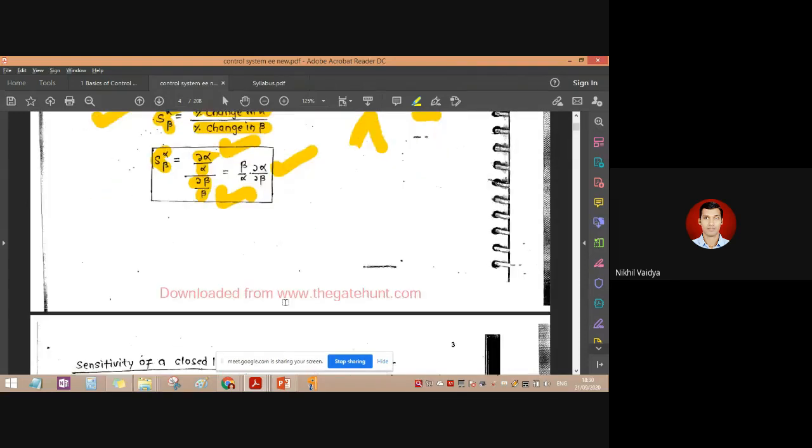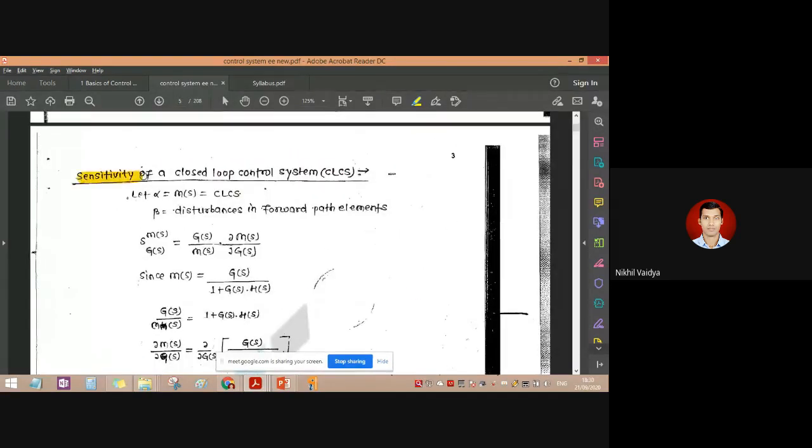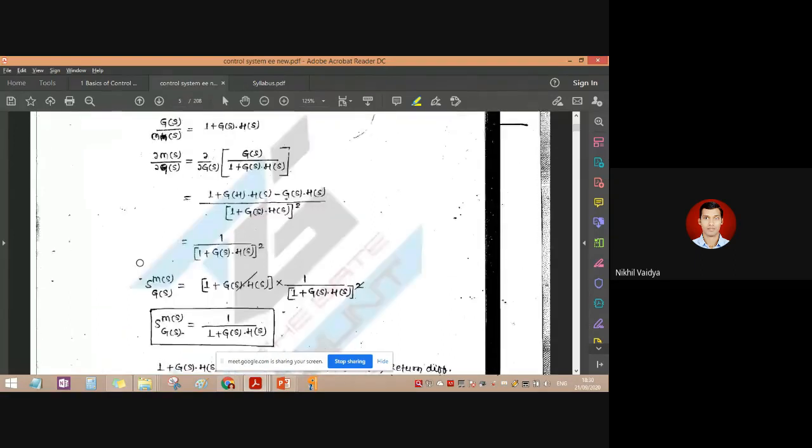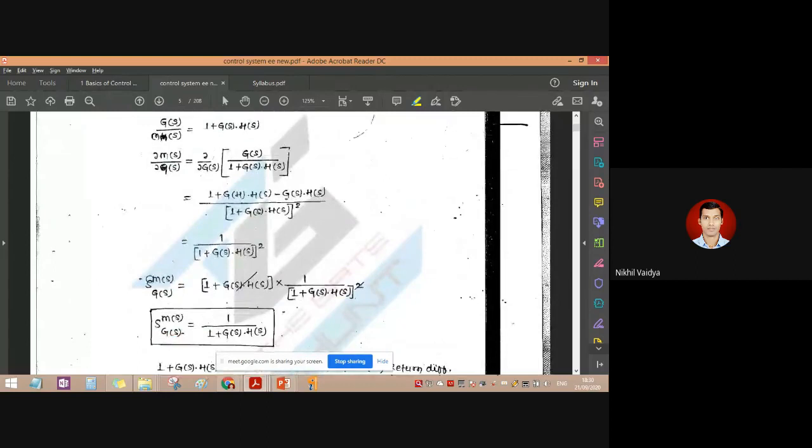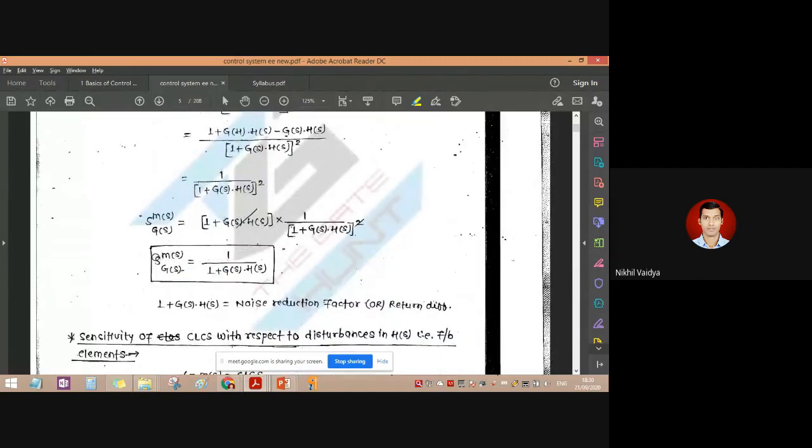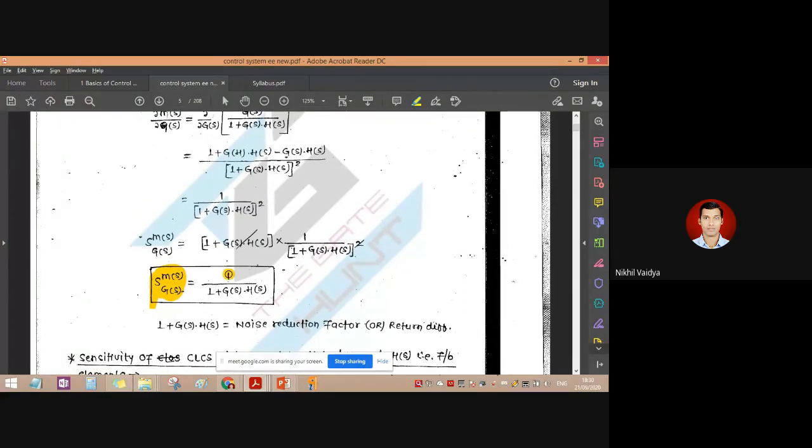Now, sensitivity of a closed loop control system, that is CLCS. Here one formula is being derived. After deriving this formula, we get that the sensitivity of a system will be given as 1 upon g of s into h of s.